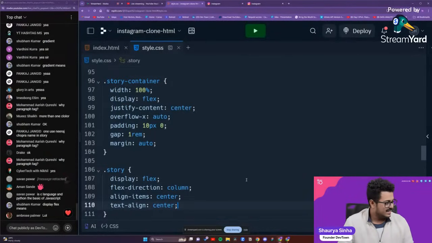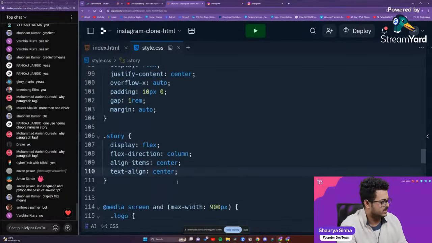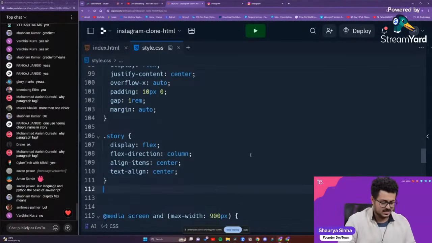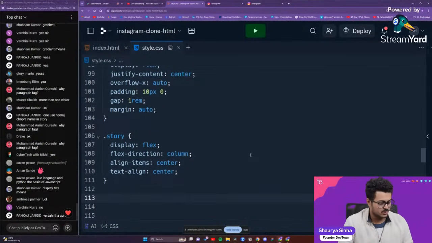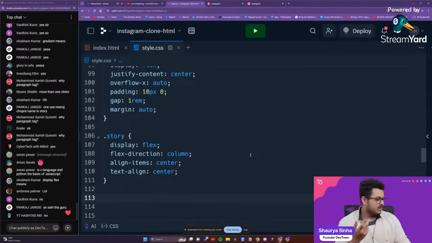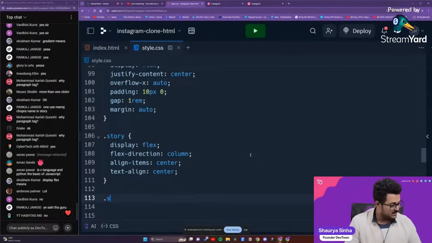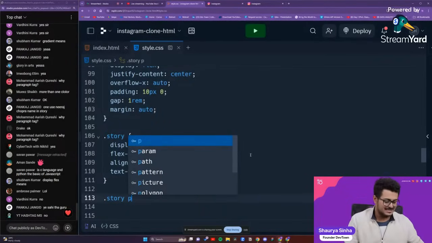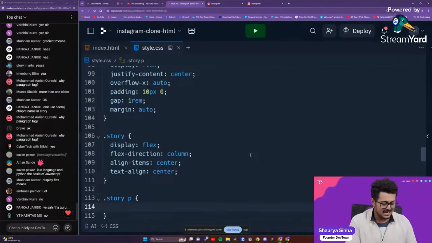Okay, and yeah, I think that should be more than sufficient for us for the story. Let's change something right over there as well. So the story has been done. The image tag and the gradient are something that we need to work upon. Let's first work upon the paragraph tag within the story, the paragraph tag present inside of the story. We are selecting that.